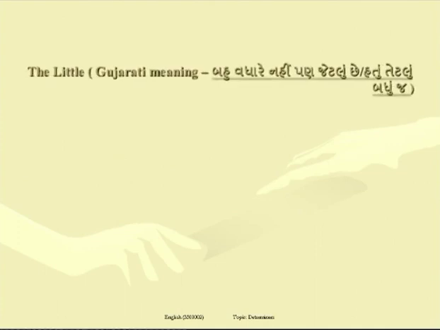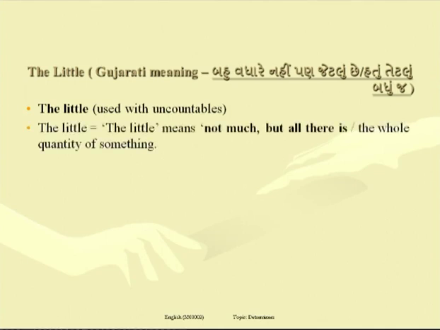Coming to the next determiner, the little. You can see the meaning of the little on the screen. Going further, the little is used with uncountable nouns, those nouns which cannot be counted.